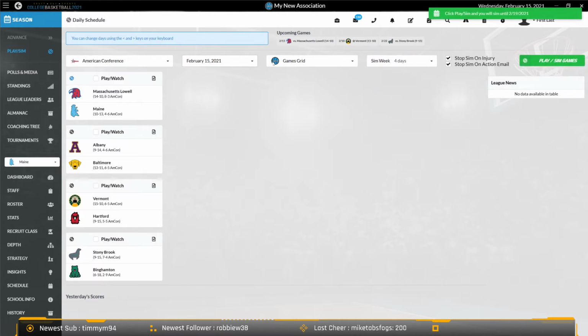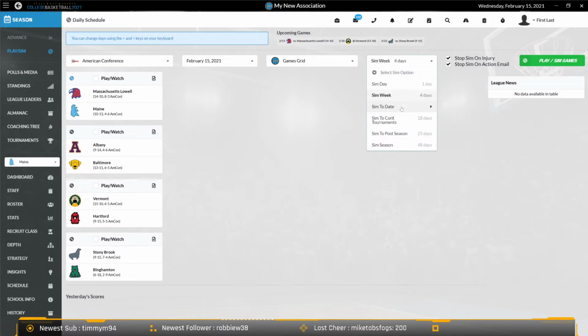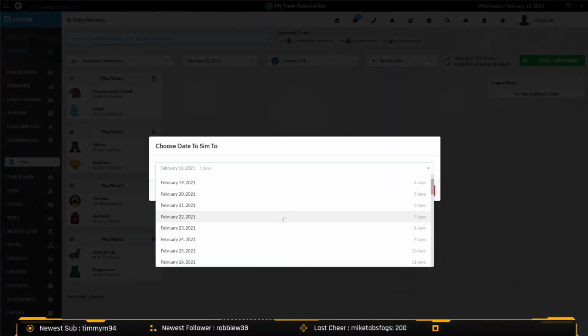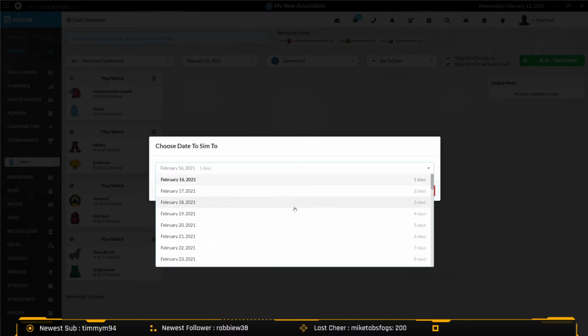So what we've done instead here is if I want to sim to the 22nd, let's say, now I'm going to just go to sim to date, and I'm going to choose the date right here from a drop down that will let me sim to that day. It will tell me how many days it is to sim to that day. It will also give me a couple of days where it tells me the conference play ends and the conference tournament ends, so I know exactly how far I'm simming along.